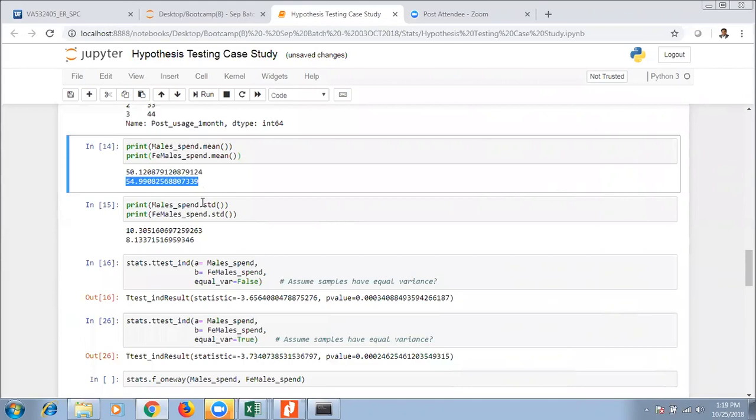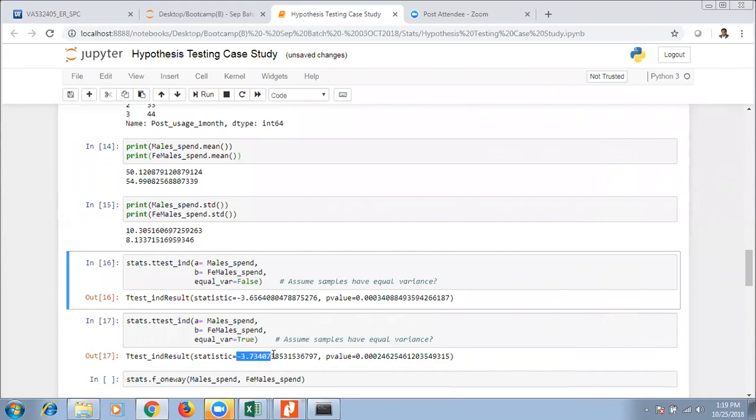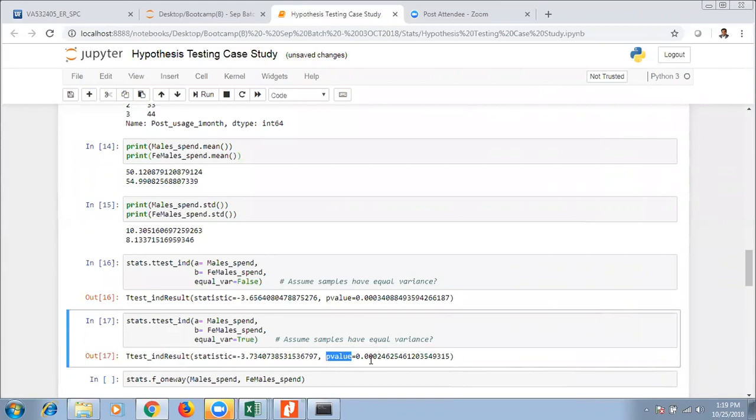Does that make sense? Now you're clear. What does that mean? Maybe by chance, if you are using equal variance equal to true, you might see a very minute difference. Here you can see minus 3.65, and here you got minus 3.73, the statistic metric. And of course, the p-value you might see slightly different.